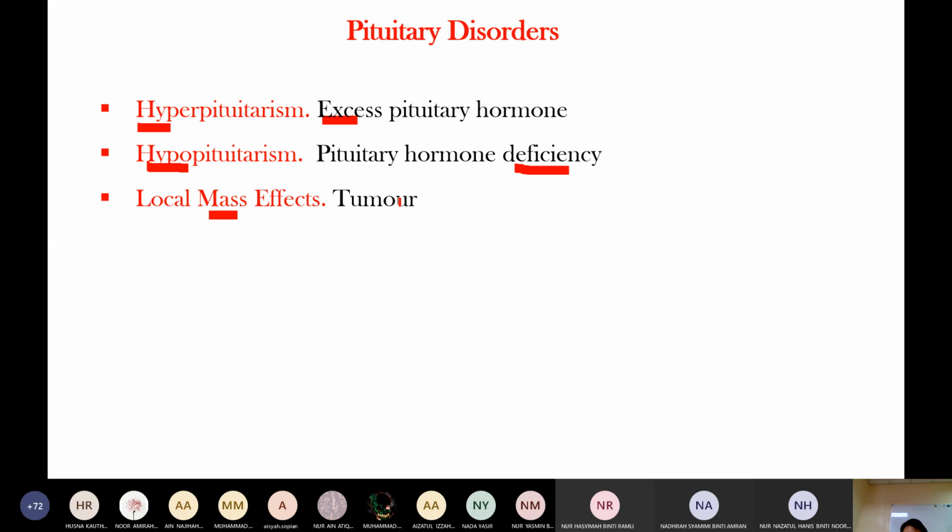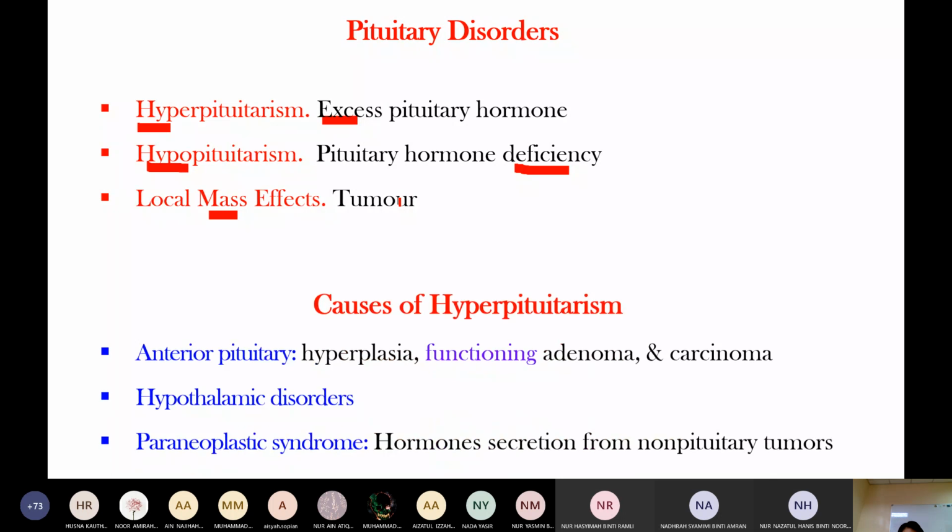Or this tumor compresses the adjacent normal tissue, which is the adjacent pituitary gland, so the pituitary gland cannot produce hormone. It leads to pituitary hormone deficiency. So functioning and non-functioning: functioning means more hormone production, non-functioning means pituitary hormone deficiency.